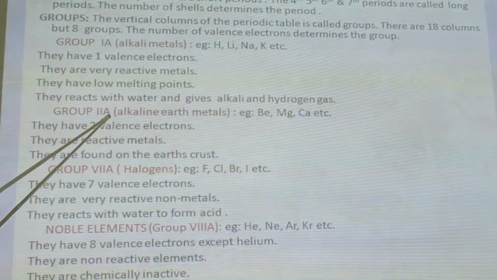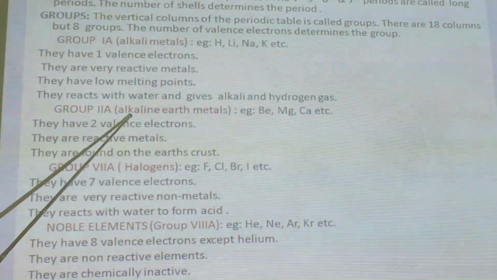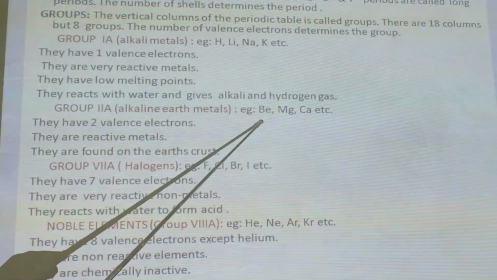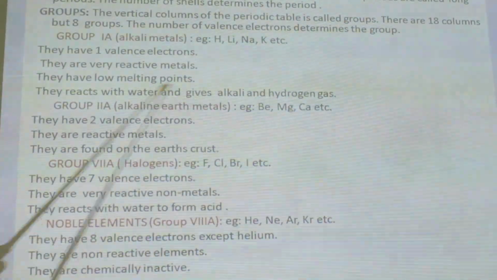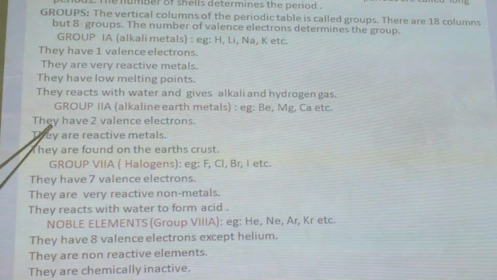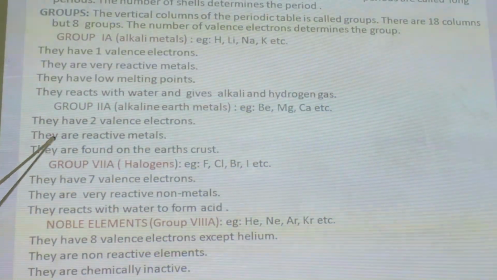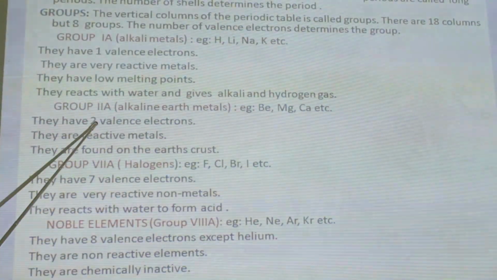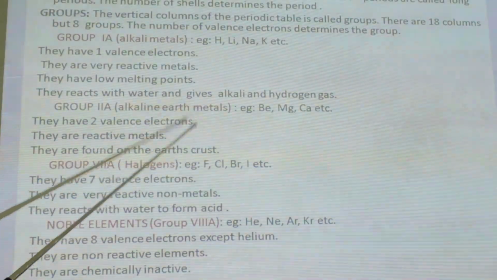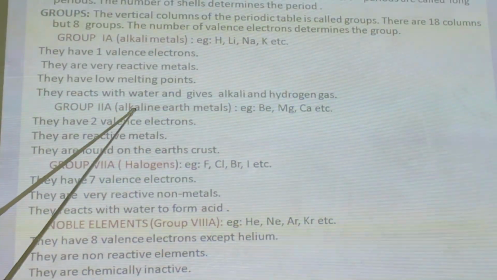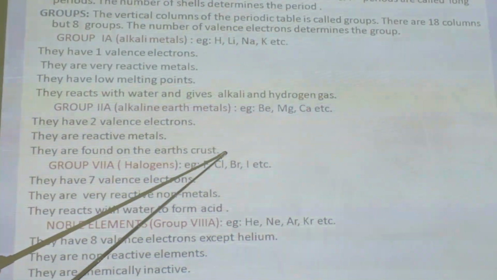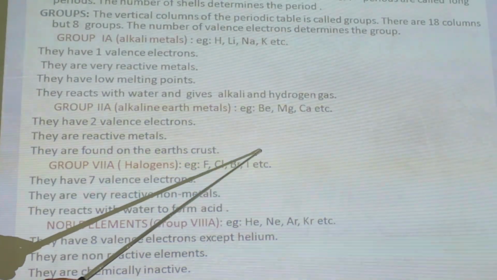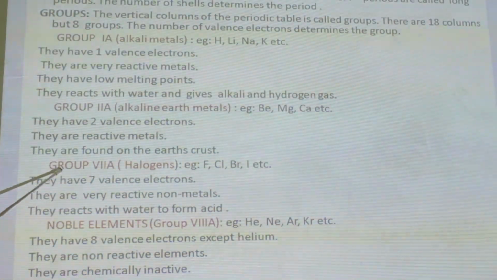Group 2A elements are called alkaline earth metals. Beryllium, magnesium, calcium, etc. are group 2A elements. They have 2 valence electrons. They are reactive metals found in the earth's crust. They have valency 2, and since they are found in the earth, they are called alkaline earth metals because they form alkali in reaction with water.